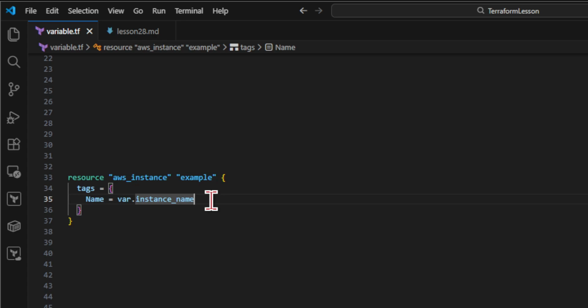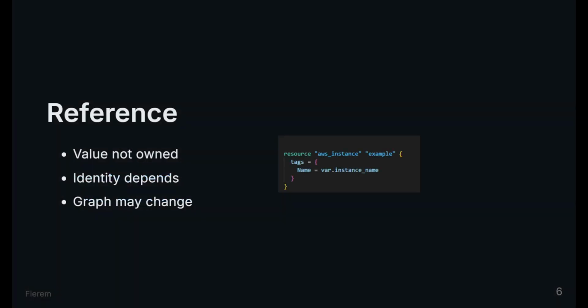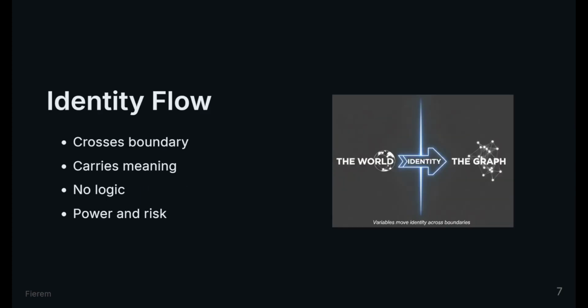Here, the resource does not own the value, it references it. The resource identity now depends on external input. Change the input, and the graph may change. Variables move identity from outside the configuration into the graph. They do not execute logic. They carry meaning across boundaries. This is power and risk.